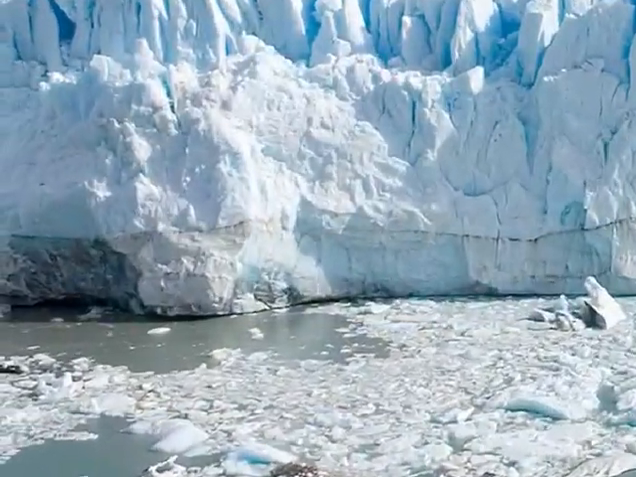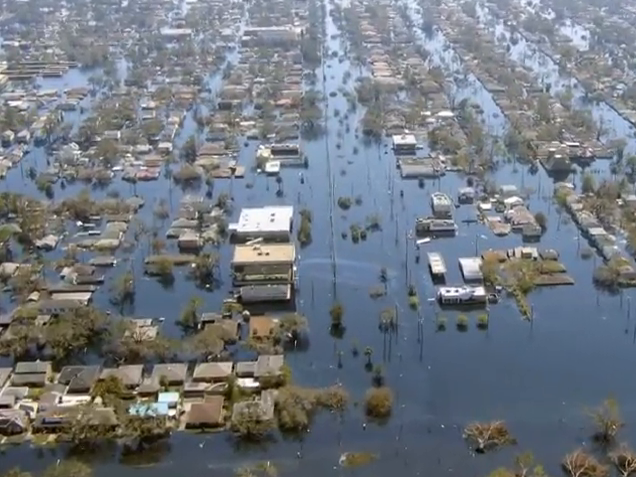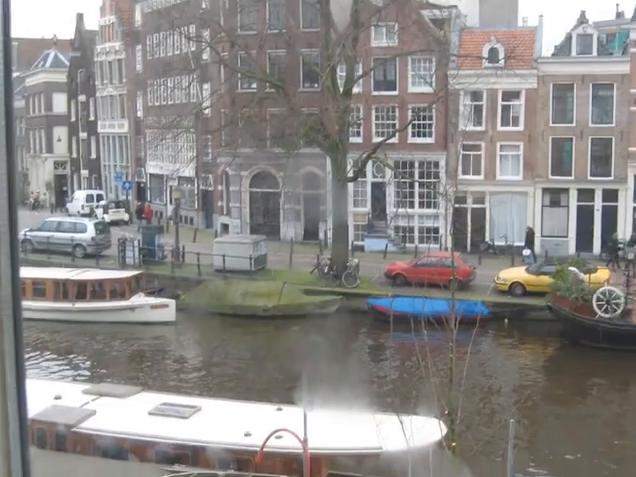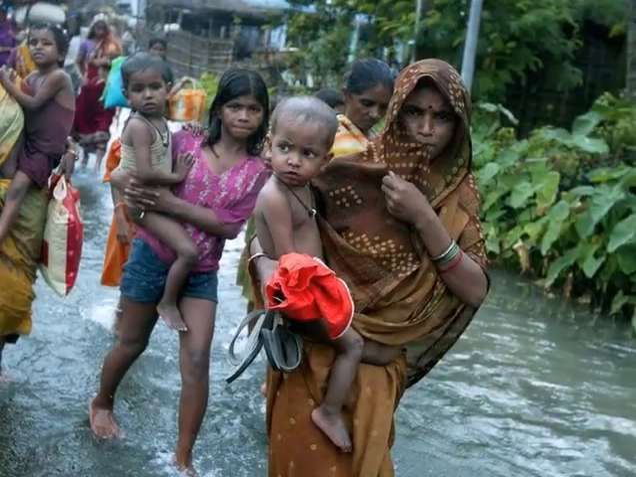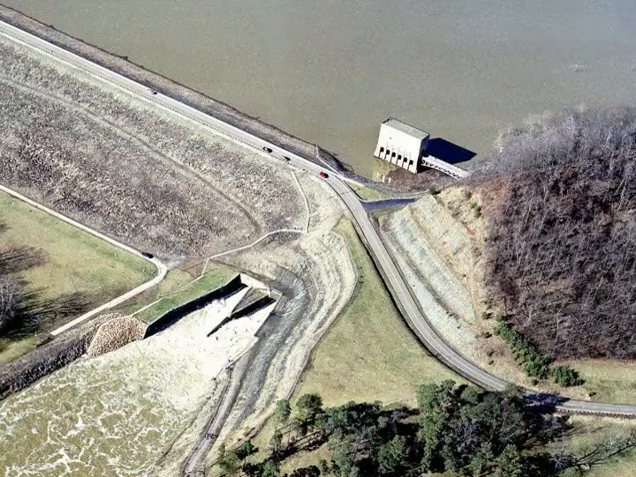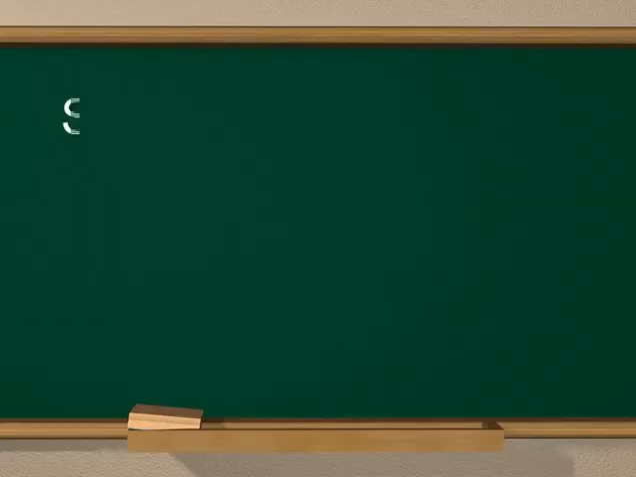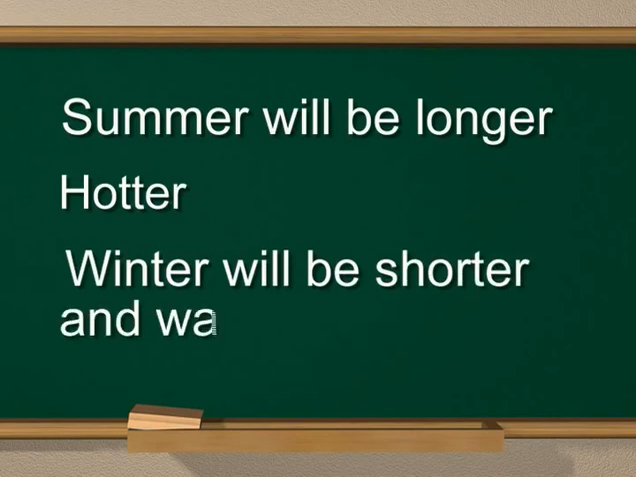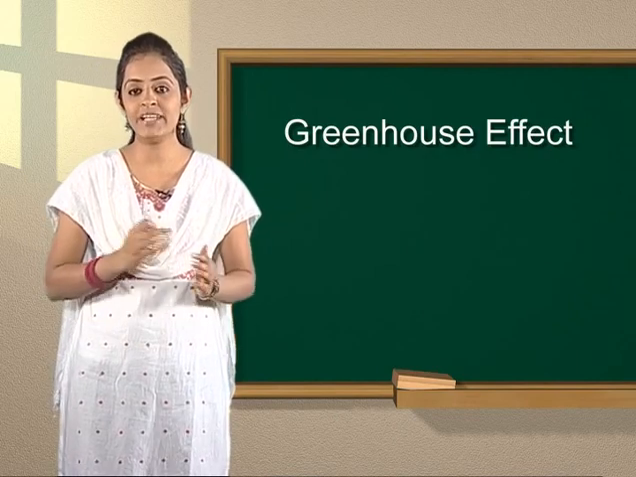This would increase the water level of the seas, and as a result, the cities located along the coastal areas are likely to be flooded. The increase in sea level would have a profound effect on habitation patterns and will threaten to submerge many coastal areas. In temperate regions, the summer will be longer and hotter, while the winter will be shorter and warmer. A warmer climate will make certain cities extremely hot to live in.